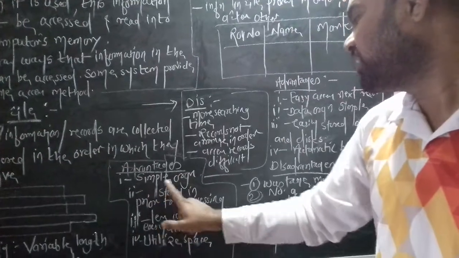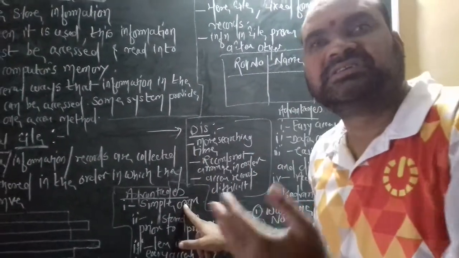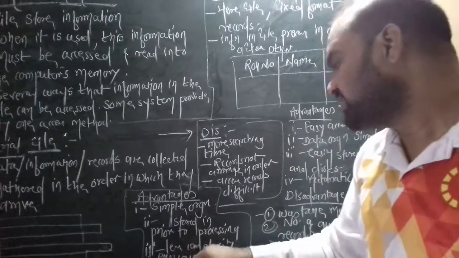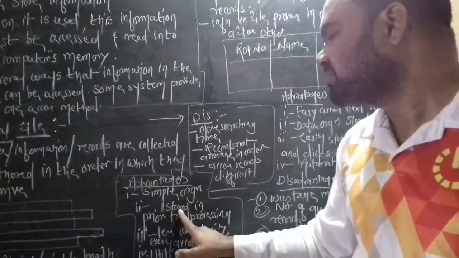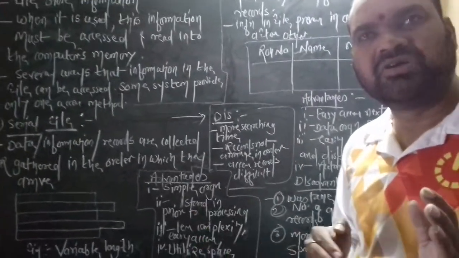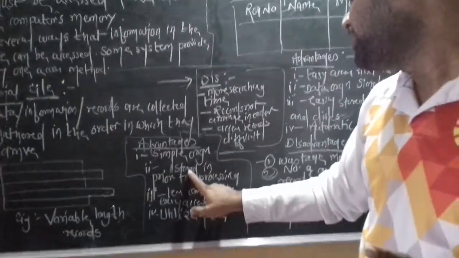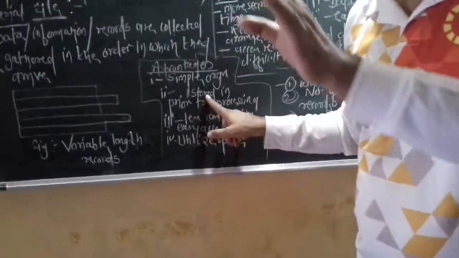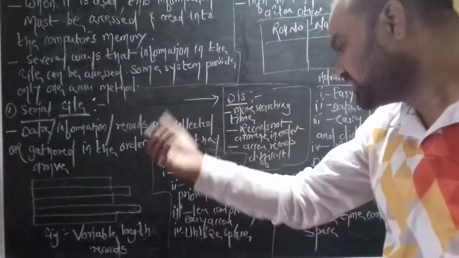Now here are the advantages of the serial file. First advantage is simple organization, meaning simple accessing, simple order, simple things. Second advantage is storage prior to processing. Whenever particular records or information are entered in the machine, they are properly stored in the file.